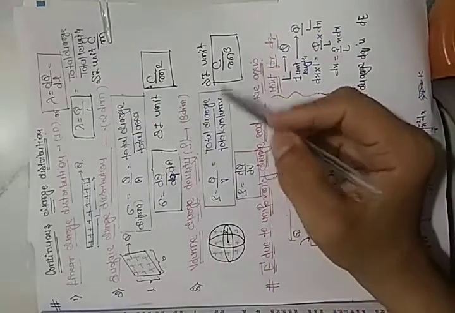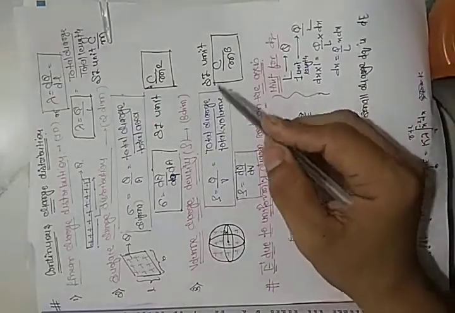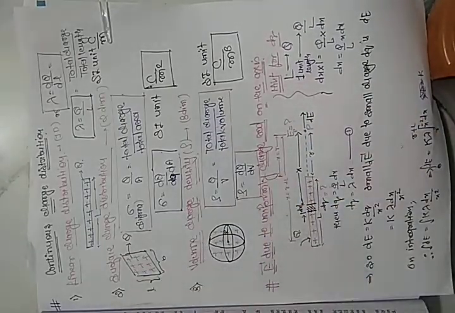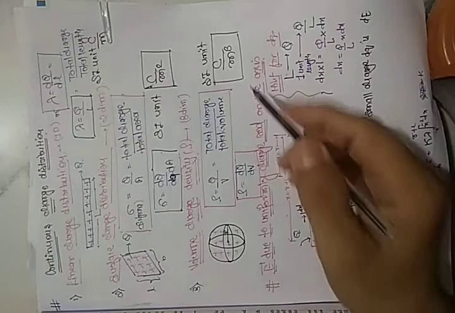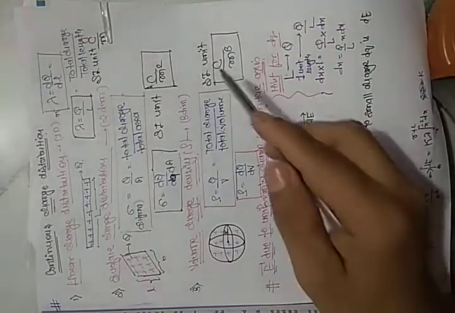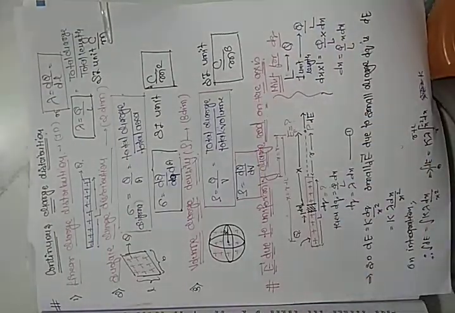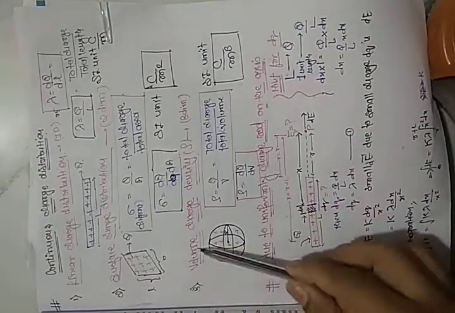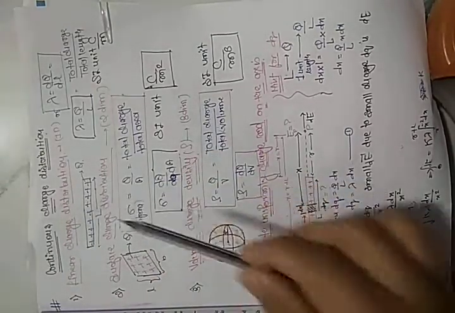Now what is the SI unit? Charge is measured in coulomb and volume is length into breadth into height, and all are measured in meter. So meter into meter into meter means meter cube. So this is coulomb upon meter cube. Now it is very easy to learn: linear charge distribution, surface charge distribution, volume charge distribution. This is one dimension, this is two dimension, this is three dimension.